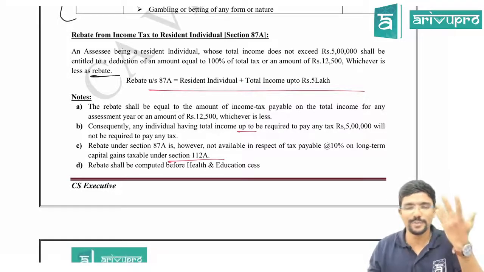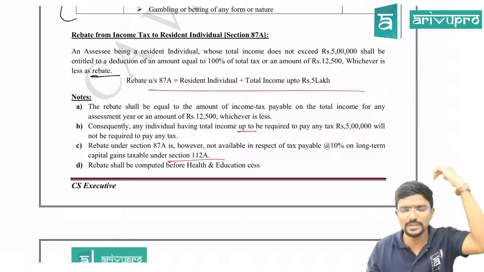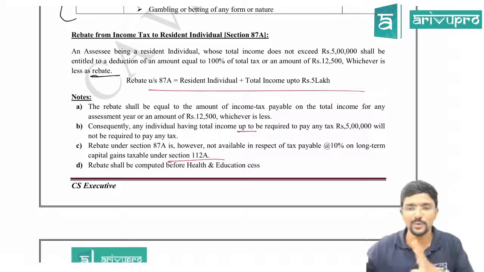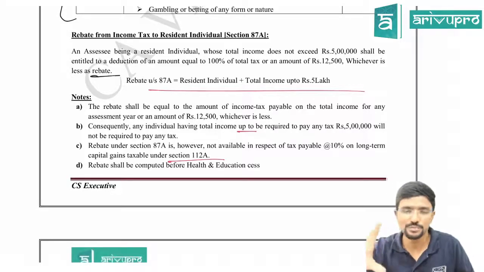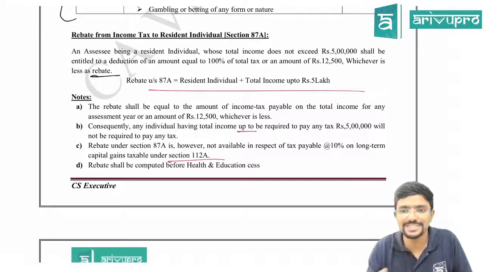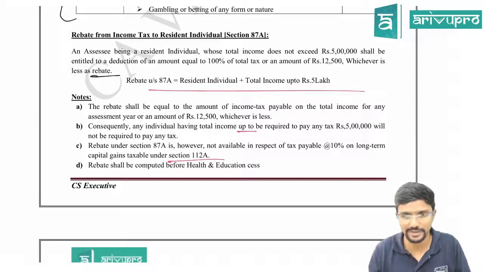On that you pay 10% tax in excess of the 1 lakh basic exemption limit. Assume you got 5,000 tax liability. We will see how to compute tax later. Sir, can I claim rebate because your total income is less than 5 lakh? No. You cannot claim rebate against your tax liability computed under section 112A. This is one exception they have kept.